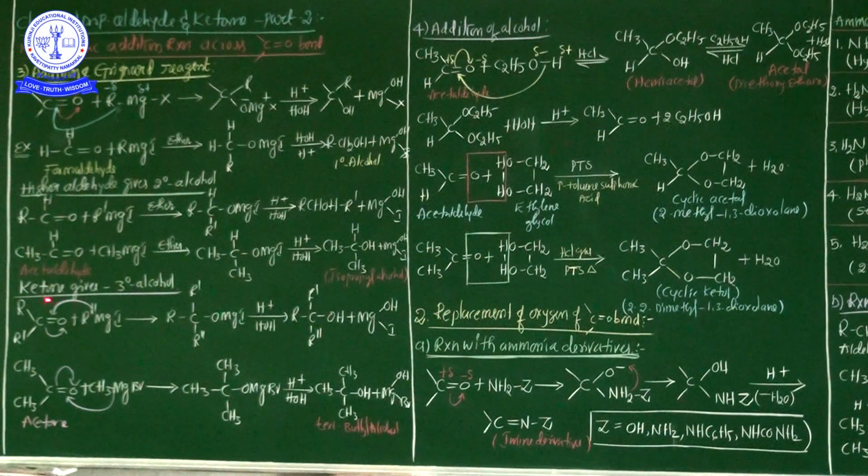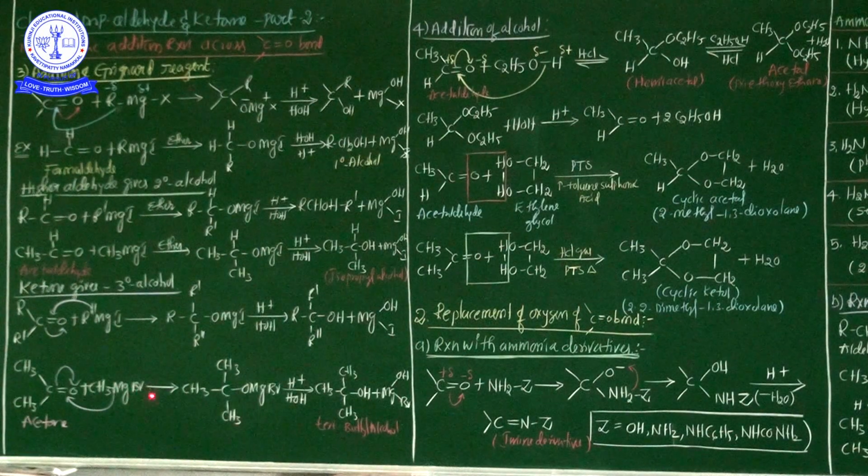But ketones: if ketones are involved in nucleophilic addition reactions with Grignard reagent, 3 degree alcohol is obtained. Write down this one. Ketones give 3 degree alcohol. See here, this is the ketone, Grignard reagent and intermediate product. This intermediate product is again treated with proton. Finally 3 degree alcohol is formed. See example here, acetone.